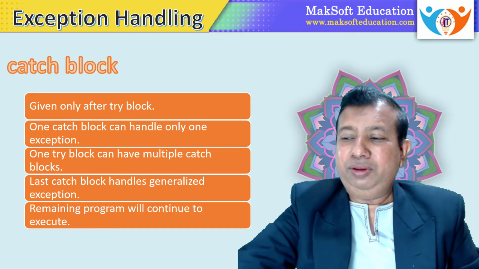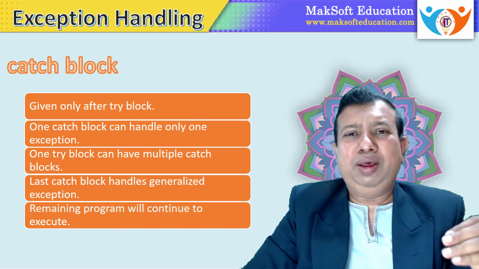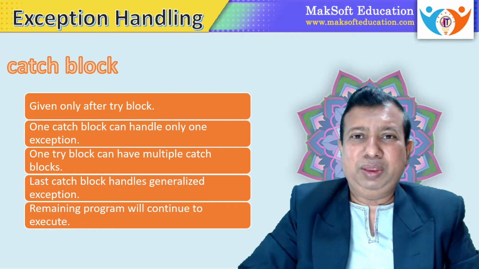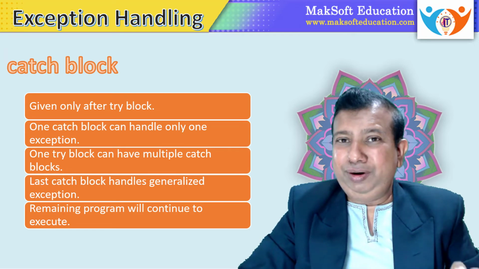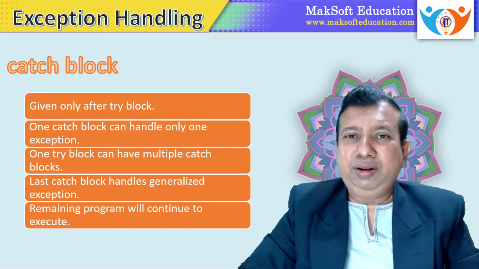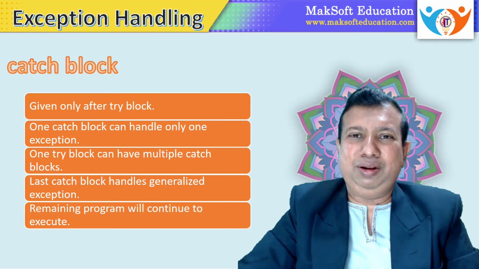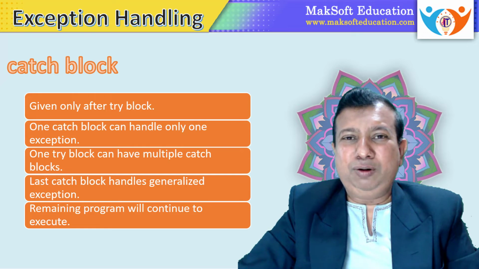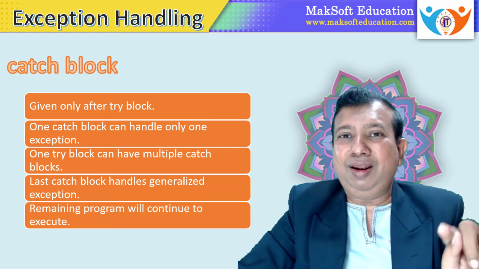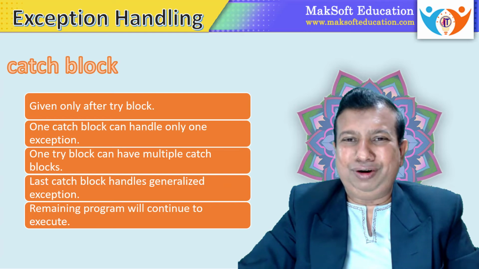So one program can have multiple try and catch blocks. There is no limitation. We can have n number of try blocks and n number of catch blocks as per our expectations. But it is recommended to use related statements in one try block, and in a catch block also we have to write specific code for handling a particular exception. So don't write too many statements in a try block, or non-related statements, so that the try block will be for particular doubtful statements.